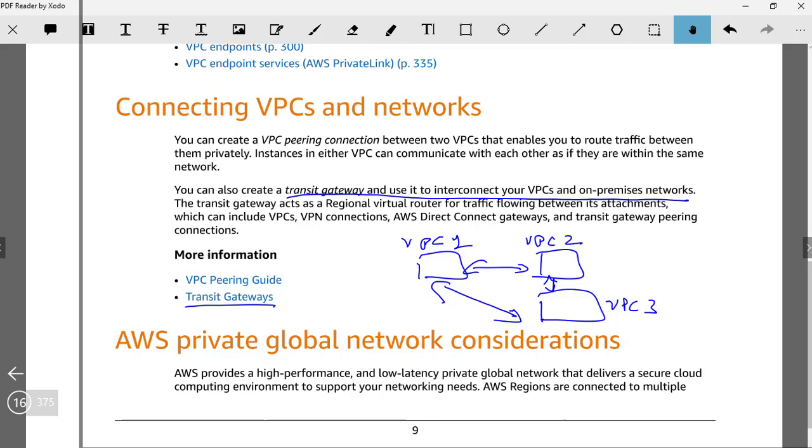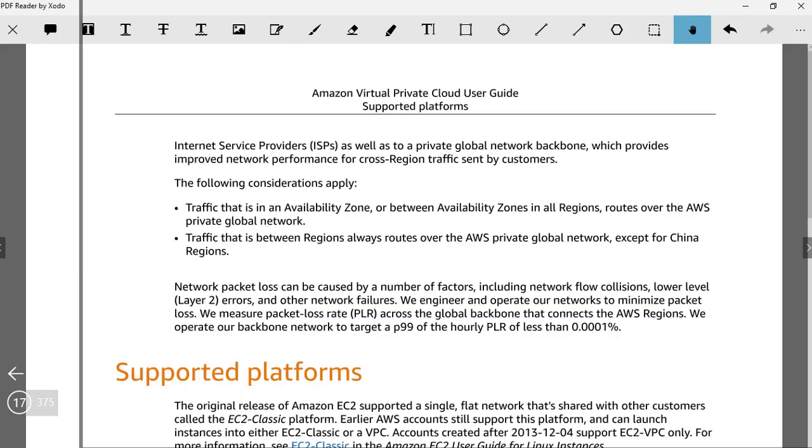Okay, yeah, this is also another interesting point, private global network consideration. So AWS has its own network laid across worldwide. So any traffic that is in an availability zone or between availability zones in any region. So if in a specific region, let's say London region, we have 3 availability zones, any traffic that is going between these 3 availability zones goes over the AWS global network. So they have their own network and nothing goes over the internet. It's within the AWS private global network.